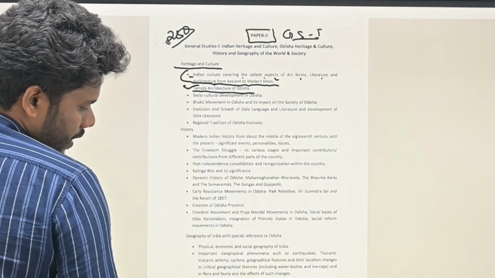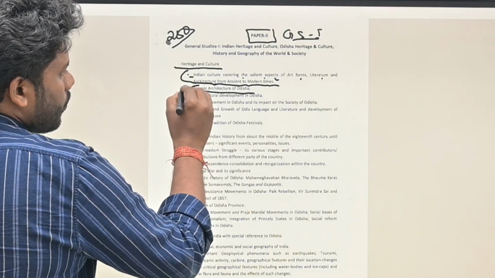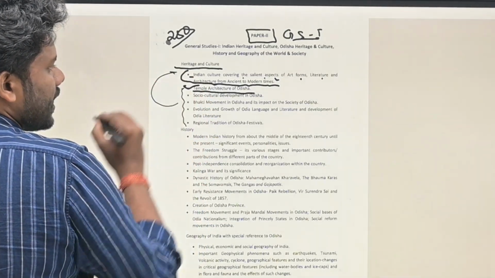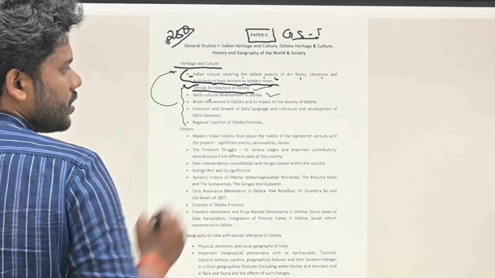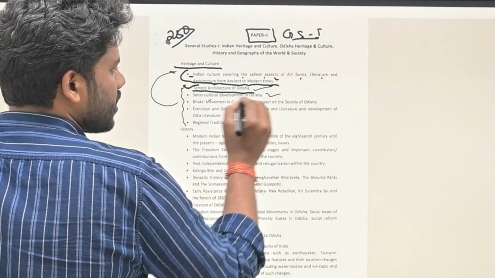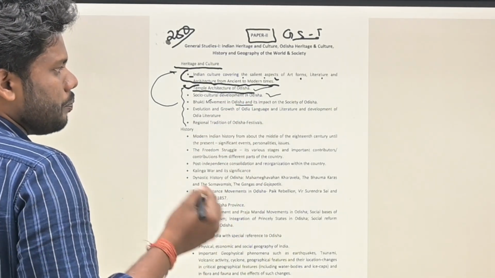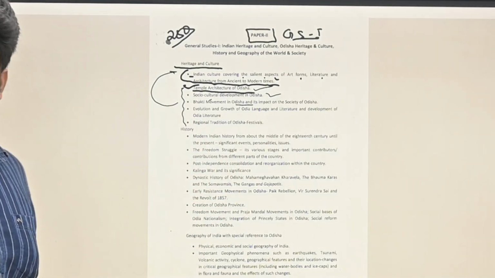This entire part is trying to cover the Odisha part with respect to India: temple architecture of Odisha, socio-cultural development of Odisha, Bhakti movement in Odisha and its impact, that is, how Bhakti culture started in Odisha.